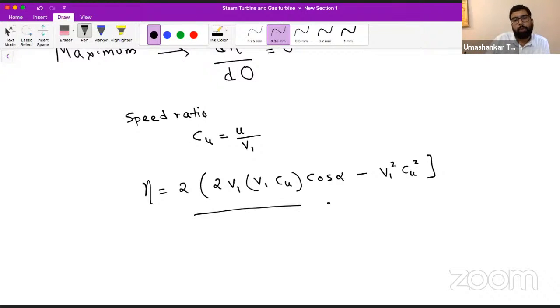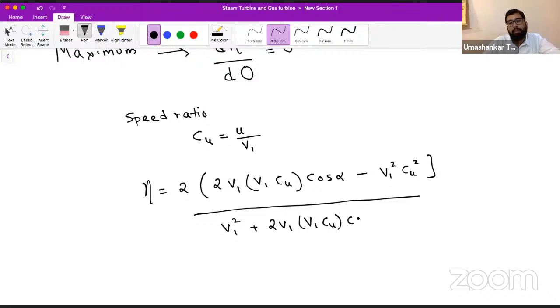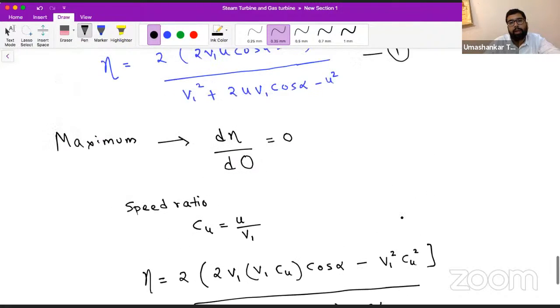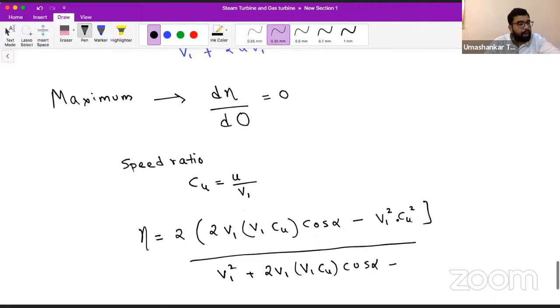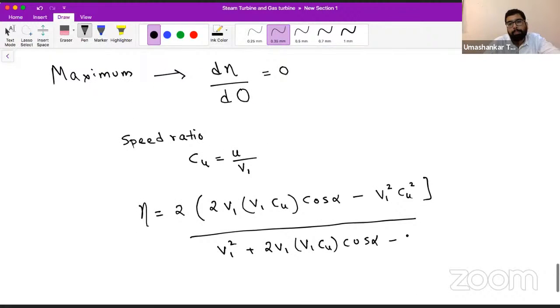And in the bottom, what will happen? The relation will become like this: V1 square will be there, plus 2 V1 U. I am replacing this U now with V1 Cu, and it will become cos alpha, and then there is minus U square, which we can write as V1 Cu whole square.